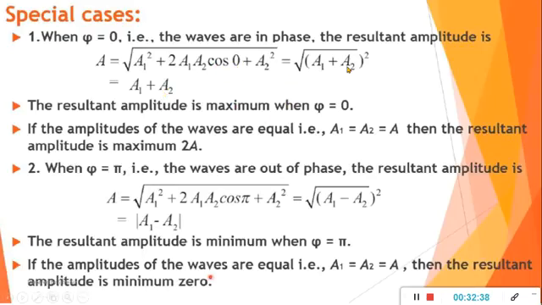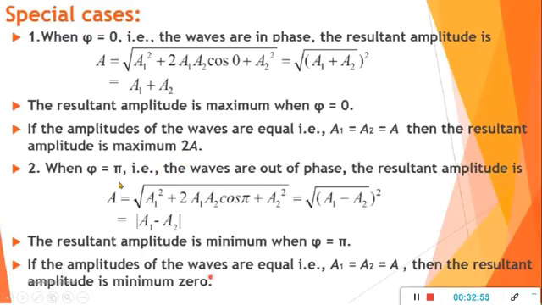Cos 0 becomes 1. This is in the form of a plus b the whole square, so the square root gives a1 plus a2. So amplitude will be maximum when the phase difference is 0. And if the amplitudes of the two waves are equal, we will get a resultant amplitude of 2a.